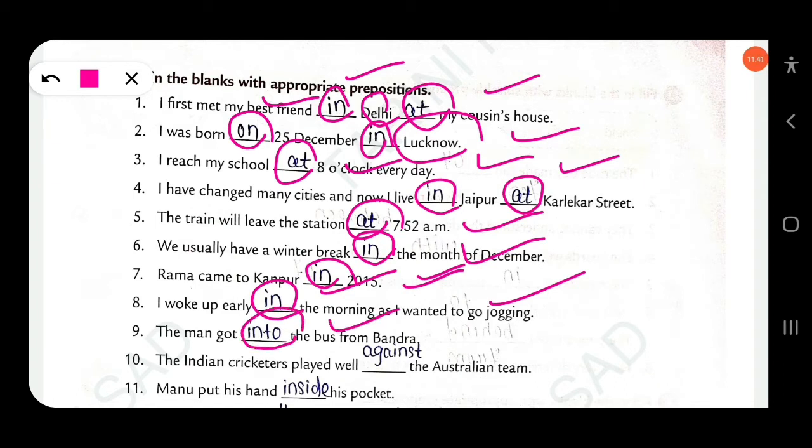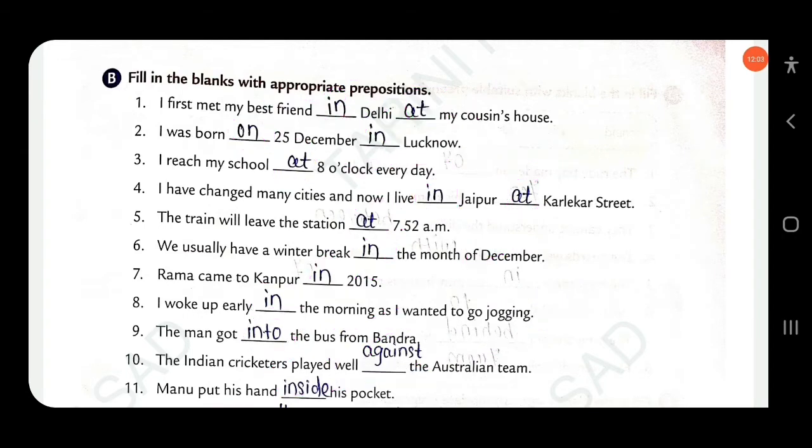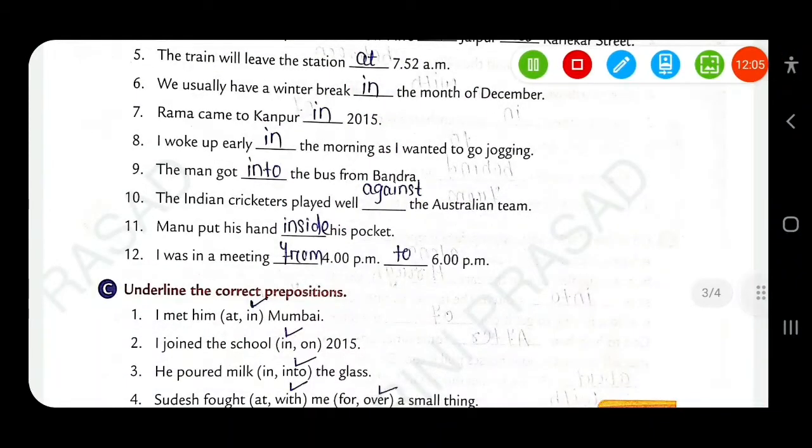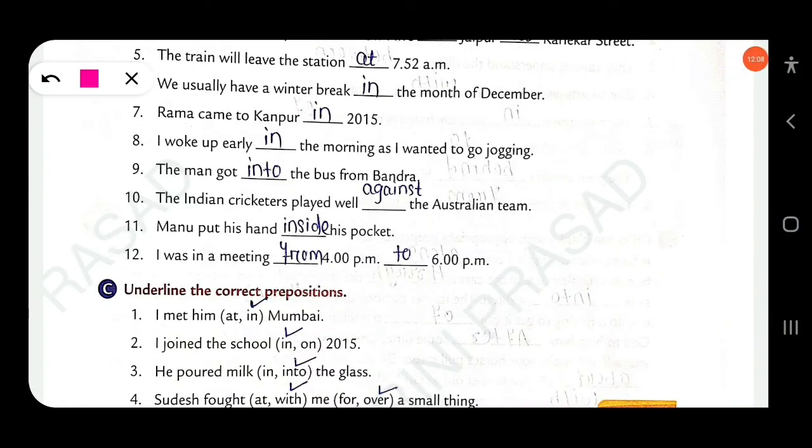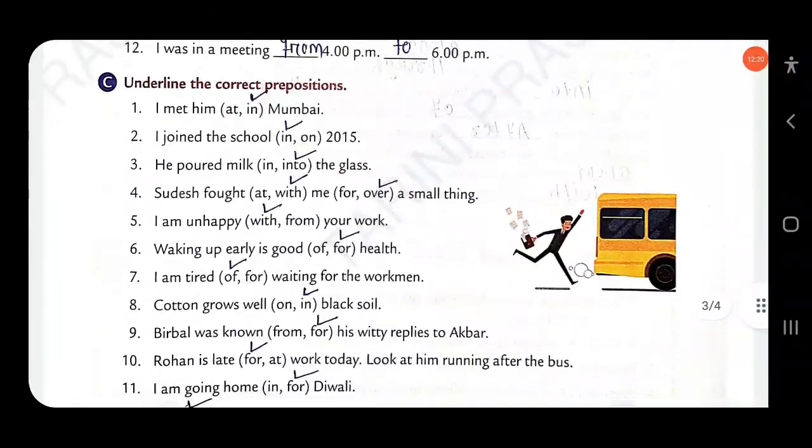Okay. The next, the Indian cricketers played well. Okay, this is "against". The Indian cricketers played well against the Australian team. The next, Manu put his hand inside his pocket. Clear? The next, I was in a meeting. So this is the duration of time, so we will use "from... to" here. I was in a meeting from 4 p.m. to 6 p.m. Okay.